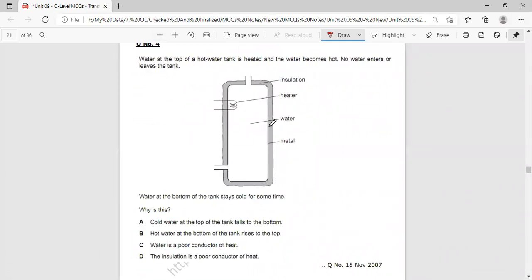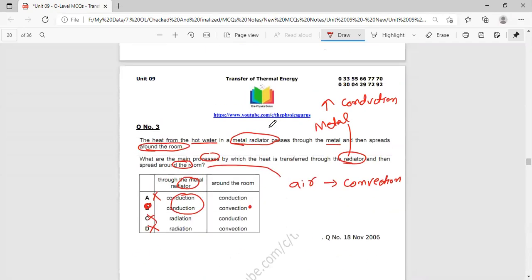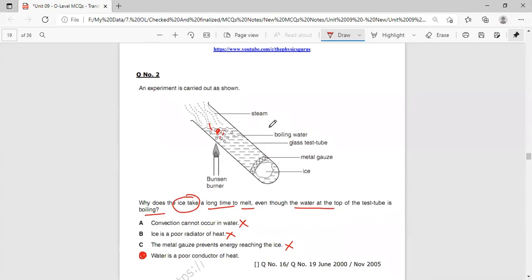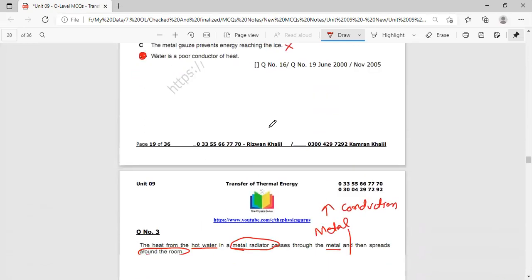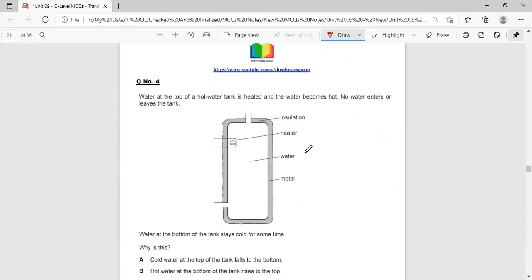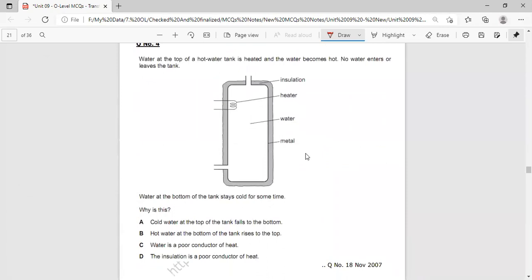Let's move towards the next MCQ. Again, this MCQ is similar to the MCQ which we have discussed, more or less. So let's see what happens in this MCQ. Water at the top of the hot water tank is heated and the water becomes hot. No water enters or leaves the tank. So the heater is placed at the top of the tank. Always it is suggested that heaters should be placed at the lower part of the container so that proper convection currents take place